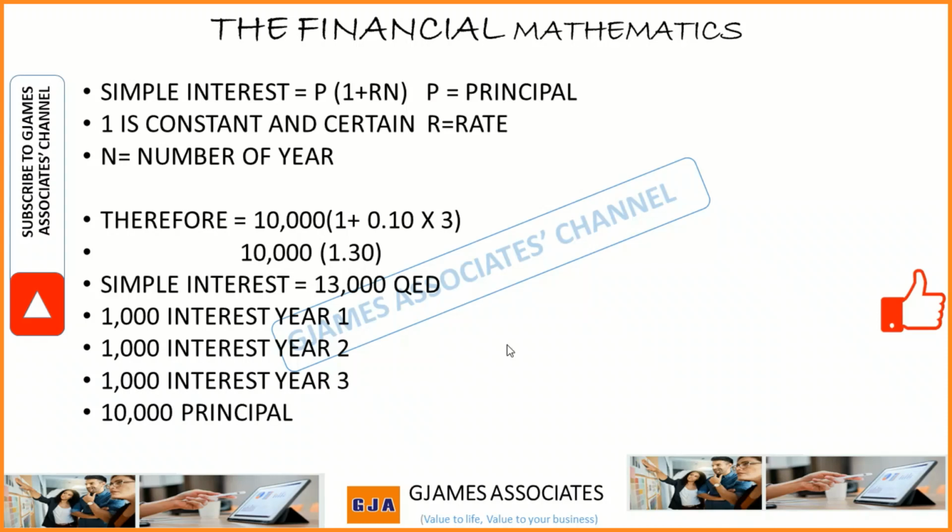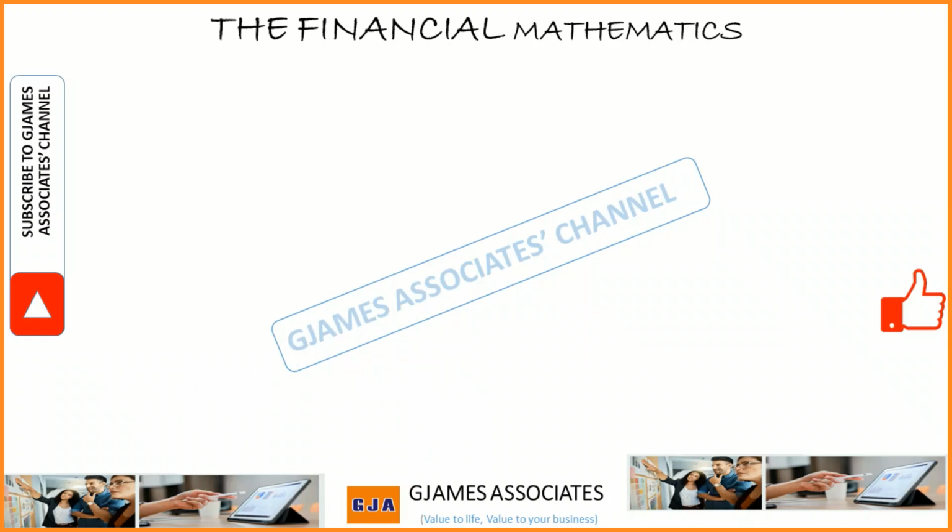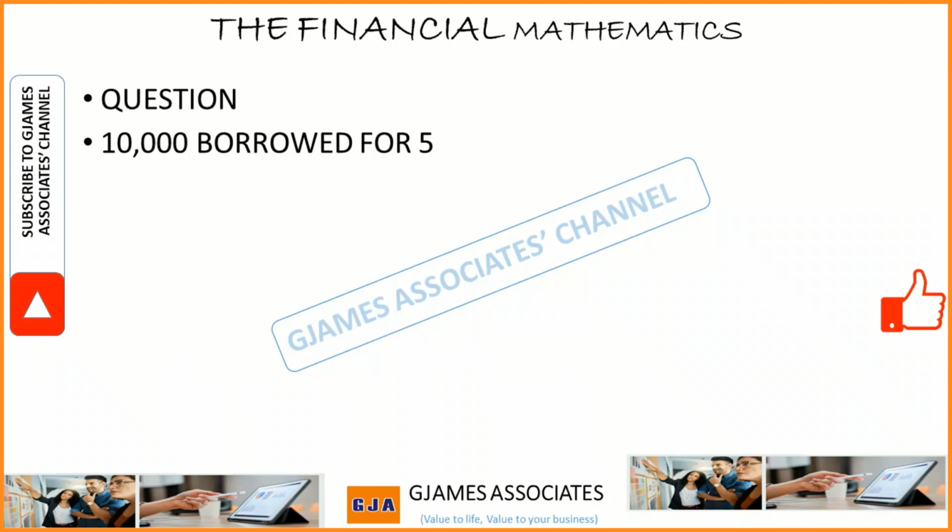And by the time we are using formula, R simply means interest rate. Why one is usually constant. That is 100%. Any money you borrow is at 100%. That 10,000 is 100% 10,000. So it's always constant. The principal is always constant. The amount is definite. So one is always constant. Then the principal you borrow, which is 10,000, is constant too. So there must be certainty when we're talking about the mathematics of